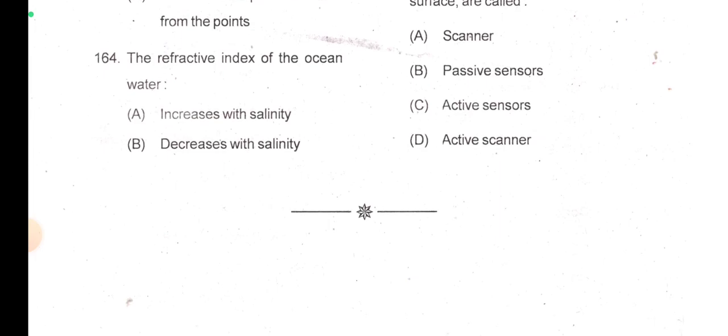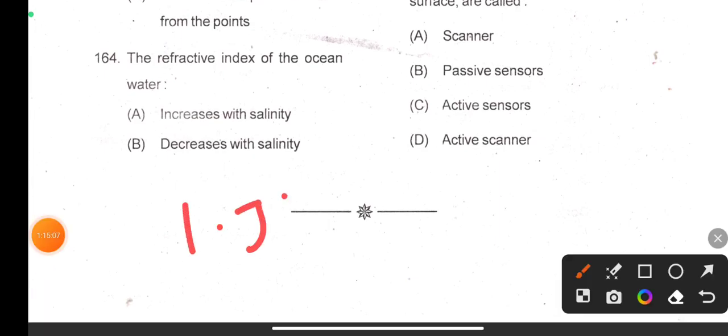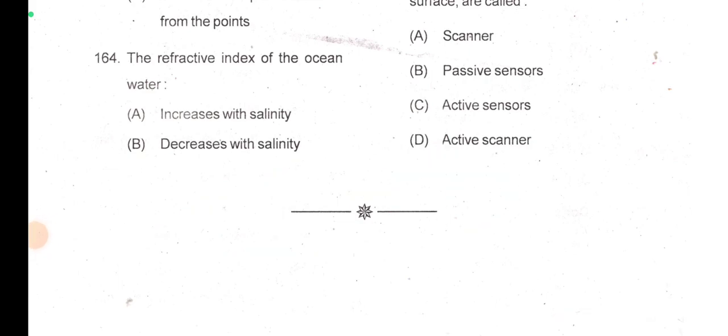The refractive index of the ocean is 1.31 to 1.5, right? So what is refractive index? Do search and read. Refractive index is basically when the rays of light fall not vertically, that means they fall obliquely, so there will be a refraction, and that is called refractive index.